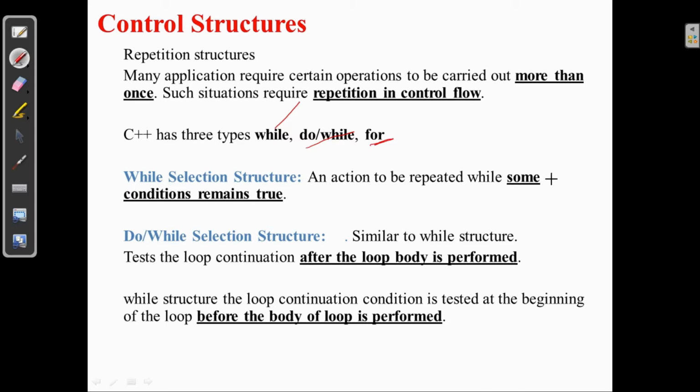In this video we are going to discuss the while loop. The while structure is one in which an action is repeated while some condition remains true. Every loop structure has three things. The first one is the loop control variable.